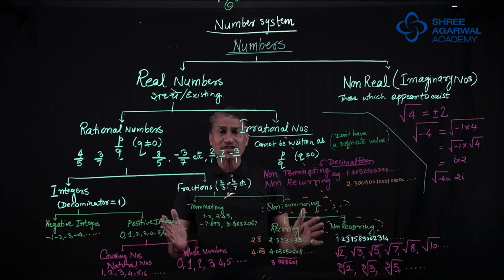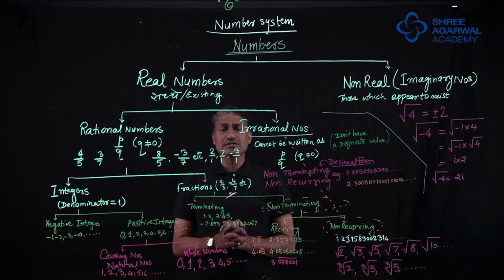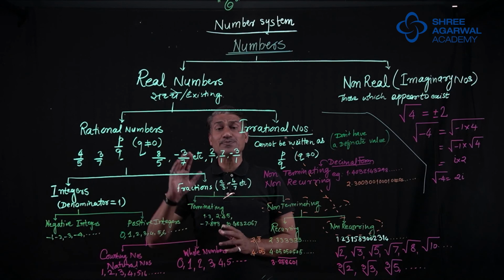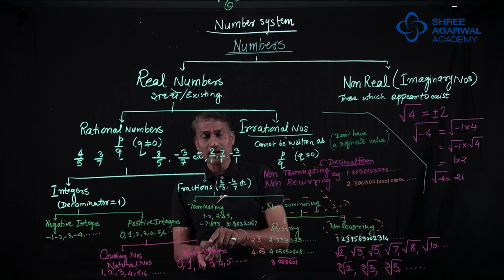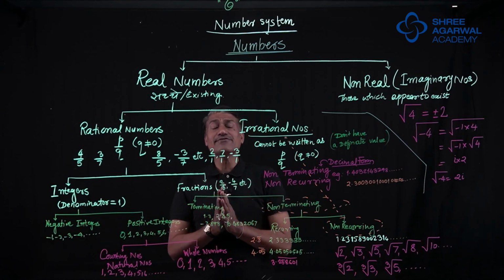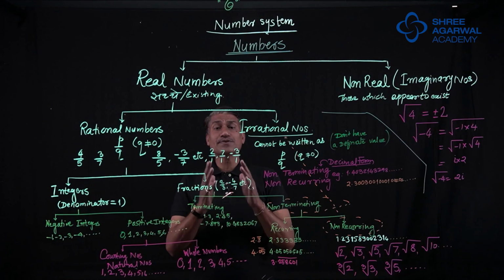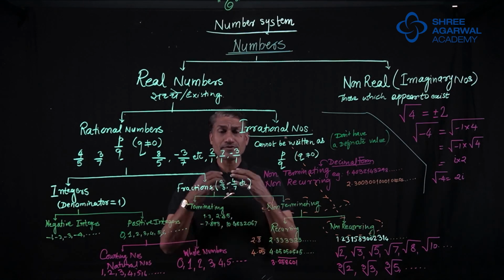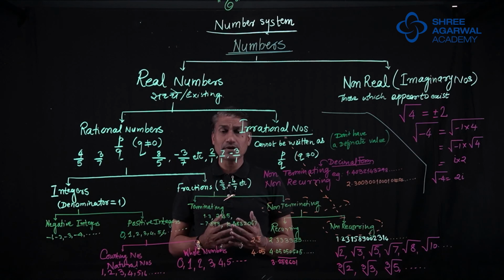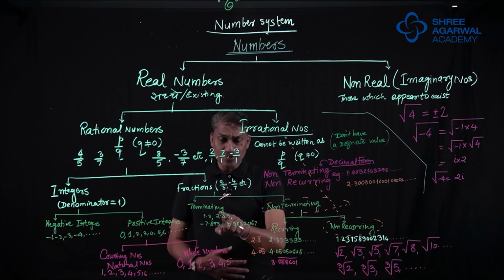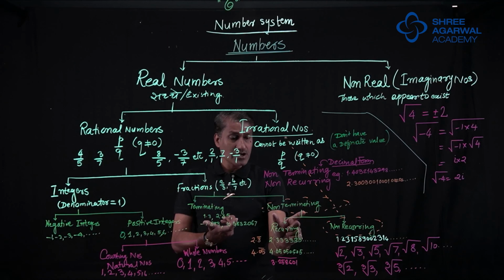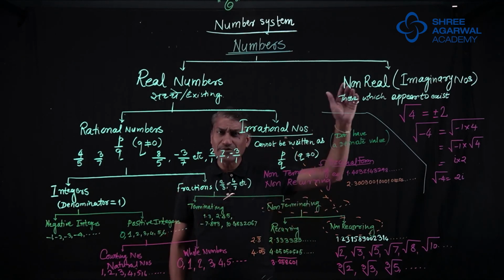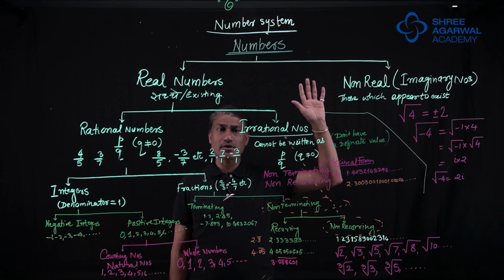Now fractions. Fractions, as I told you, we can classify as pure fractions and mixed fractions, but right now we are going to classify them as terminating or non-terminating. In terminating fractions, the division stops after several steps, maybe after 2 steps, maybe after 3 steps, maybe after 4 steps. Such numbers are called terminating decimal numbers. I gave you examples here. And there are some decimal numbers, fractions, which do not terminate. They go up to infinity. The division goes on and on.